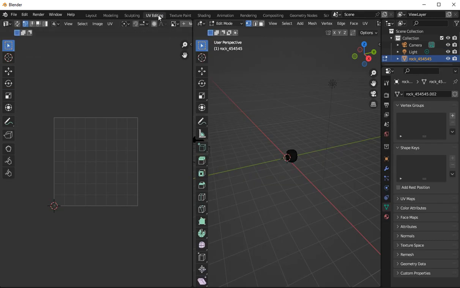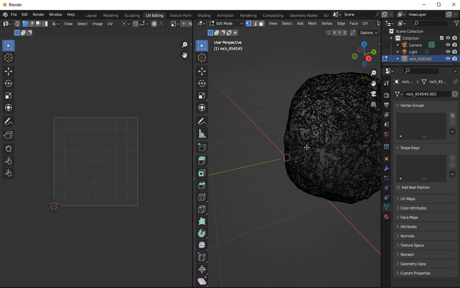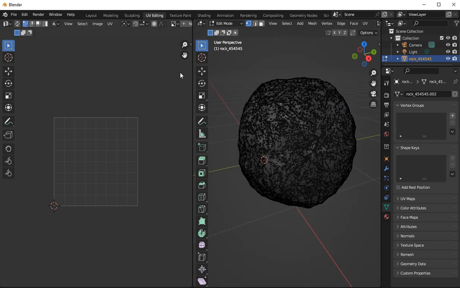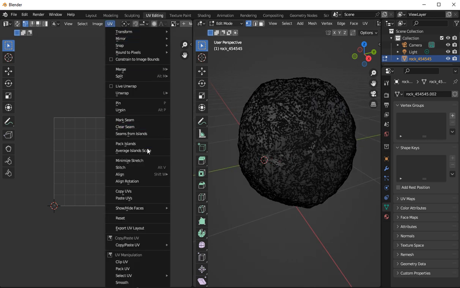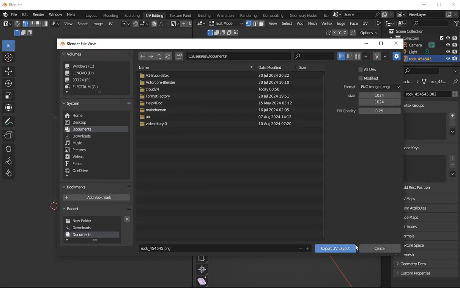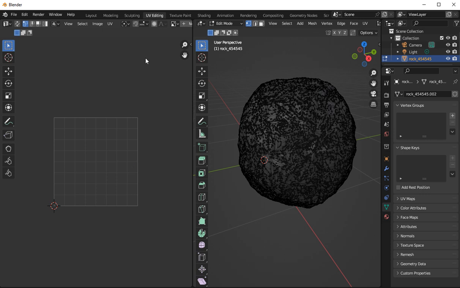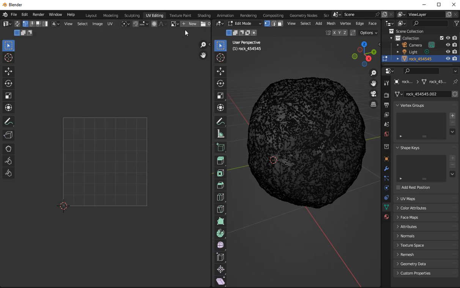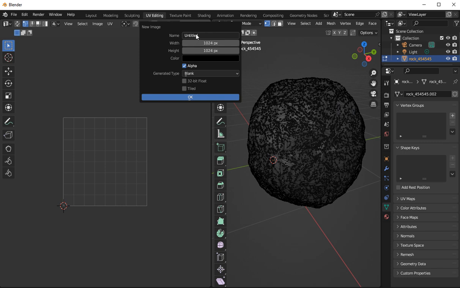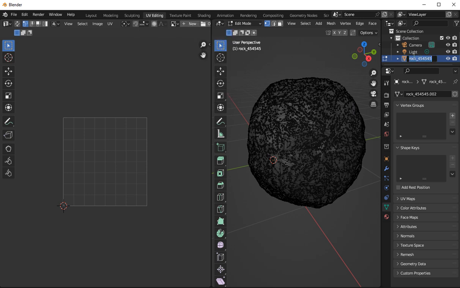Press the UV map for the rock. So you can kind of see the rock. Now we'll go to UV map, go down to new, press the UV map. Obviously this is how you load the UV map. We're not loading one, we want to make a new one. So go here, new, give it a name. In my case, well, it's not called that. So let's go over here, copy the name. You can give it a name, just call it rock if you want to.